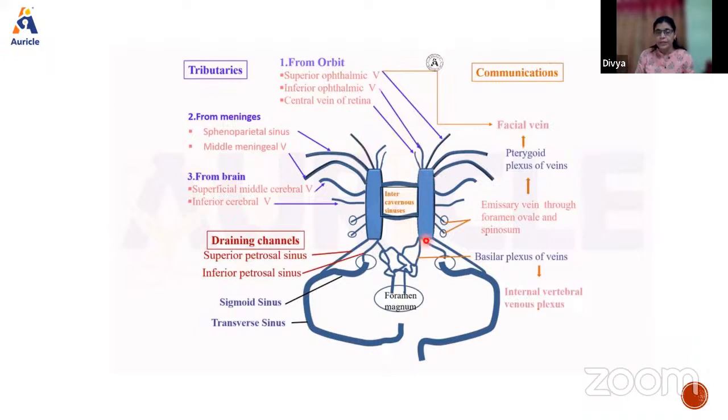So that is the thing. Then with the opposite side, it will communicate through the intercavernous sinuses. So this is intercavernous. And through the basilar venous plexus, it goes to the intervertebral plexus. So these are the communications. With one simple diagram, you can show both the tributaries and the communications.